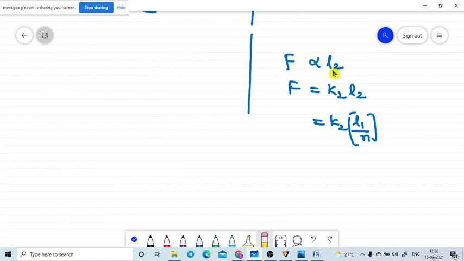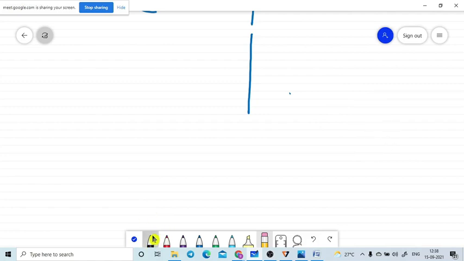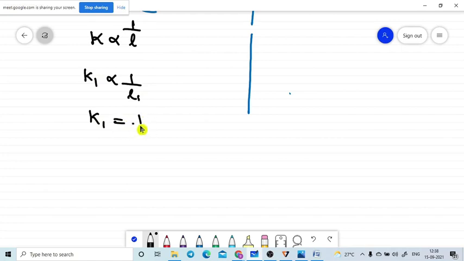What is the formula we have? The spring constant formula is directly available, so I was moving in the wrong direction. Tell me the spring constant formula directly. K is directly proportional to 1 by L. In case 1, K1 is directly proportional to 1 by L1, where K1 is equal to some constant into 1 by L1. We will take it like this.